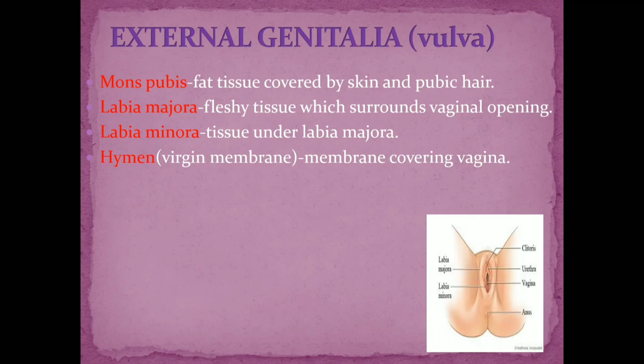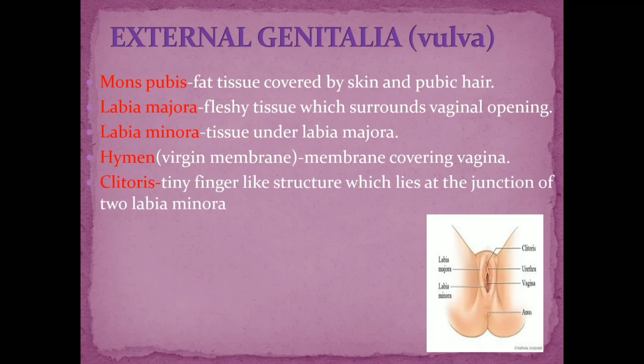Then there is a thin membrane which is found covering the vagina, and this membrane is called the hymen or the virgin membrane. It got this name because it was believed that this membrane breaks during the first coitus, and it was considered a sign of virginity. But now it is understood that this membrane may break due to strenuous exercise, cycling, horse riding and so on. So we cannot say that the hymen alone is a sign of virginity.